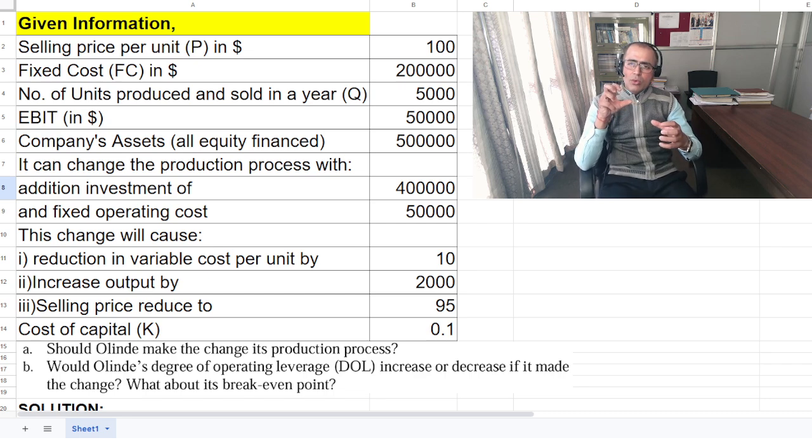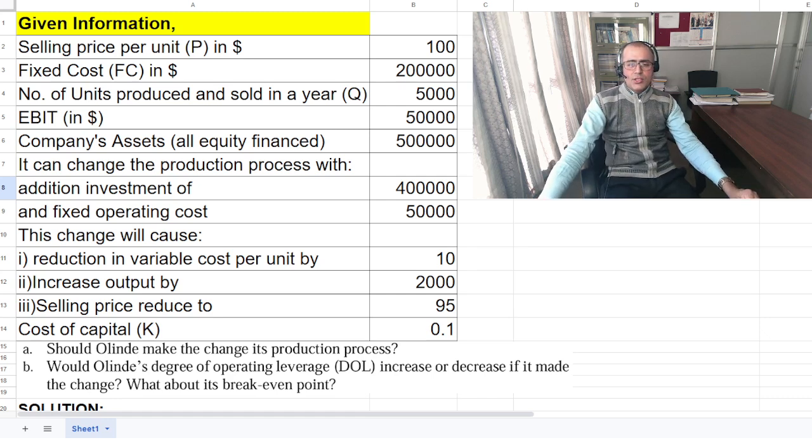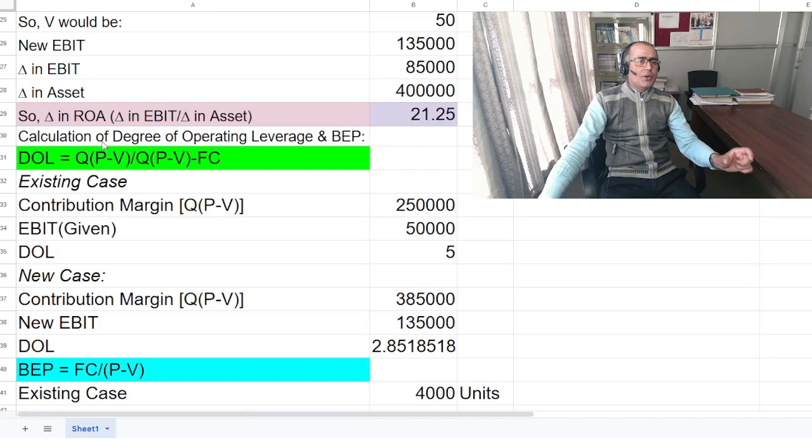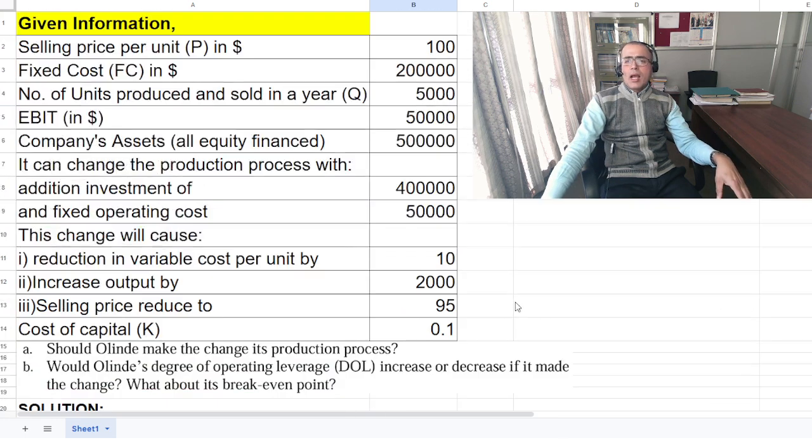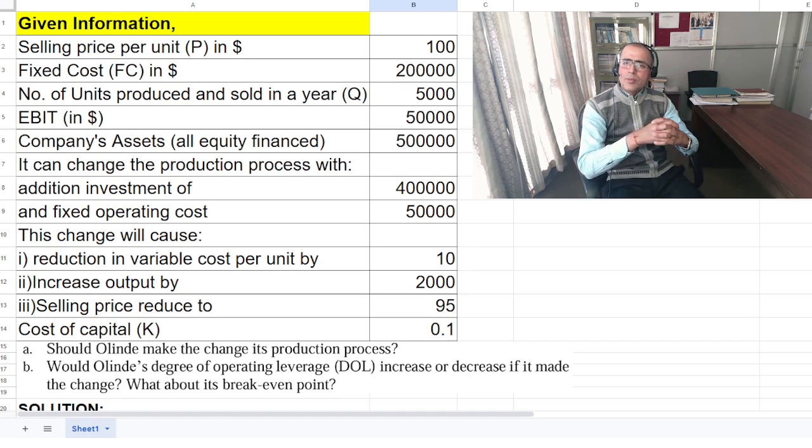And that need to be compared with the cost of capital. If the cost of capital is just 10%, and as you can see here, our return on investment provides you 21.25%, so it would be good to change the production process. And accordingly, we also calculated degree of operating leverage and the break-even point in units as well, friends. And I believe that whatever I discussed today would enrich your confidence and understanding level of this question, friends.